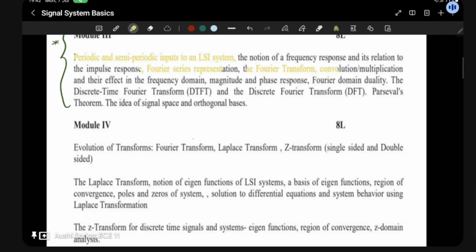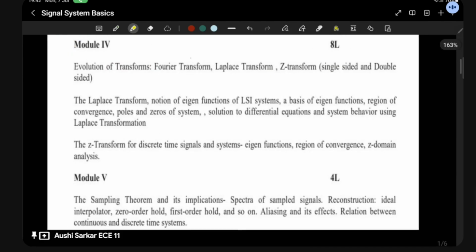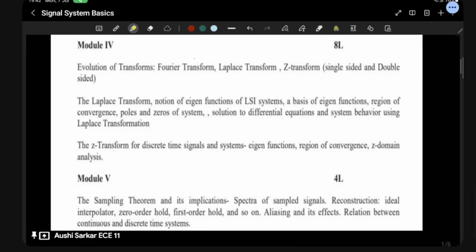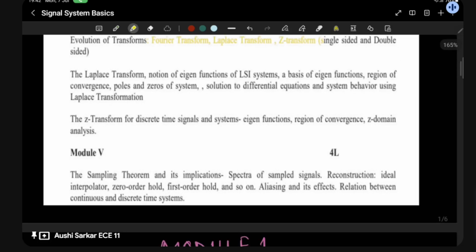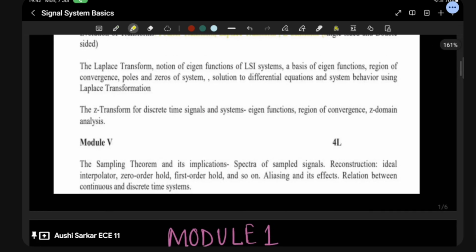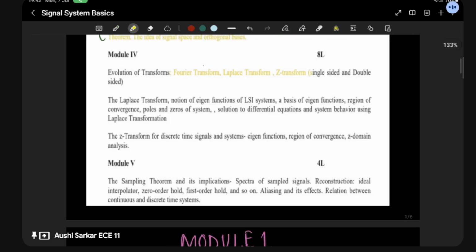Then here you have to learn about the discrete time Fourier transform, the discrete Fourier transform, and Parseval's theorem and everything. And then in the fourth module, you will be learning about the Fourier transform, Laplace transform, and Z transform. If I move further, here you are going to learn the Laplace transform, the notion of eigenfunctions of an LSI system, the basics of eigenfunctions, region of convergence, poles and zeros of a system, solution to differential equations, and system behavior using the Laplace transform.